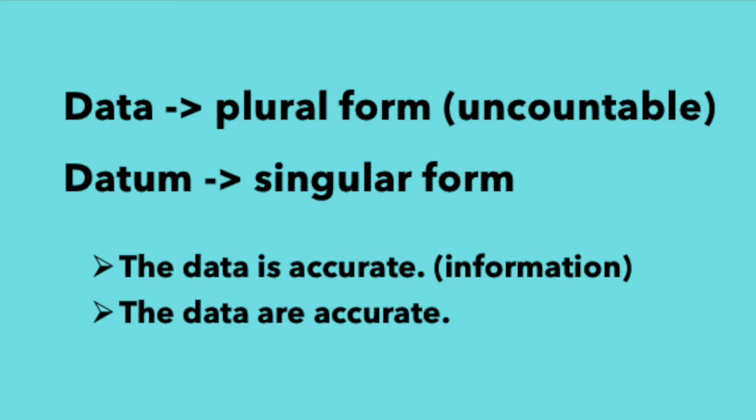Technically, data is plural. The singular form is datum. However, in common usage, people often treat data like information, as an uncountable noun which takes the singular form. So, both forms are correct. Example, the data is accurate or the data are accurate. Don't use datas, it's wrong.